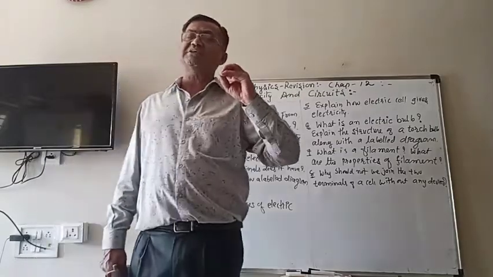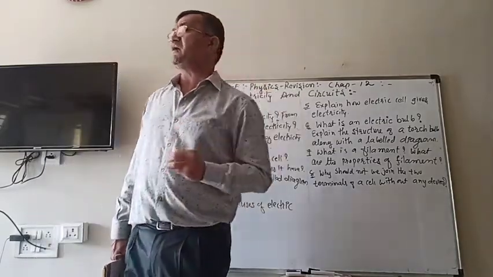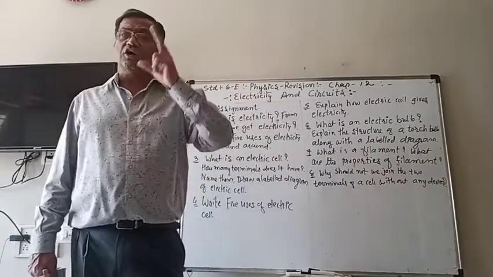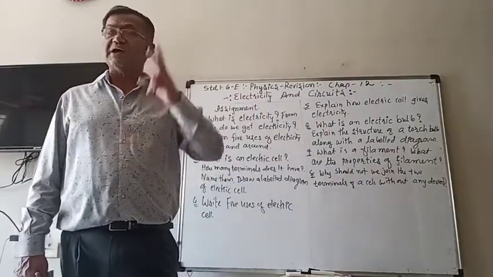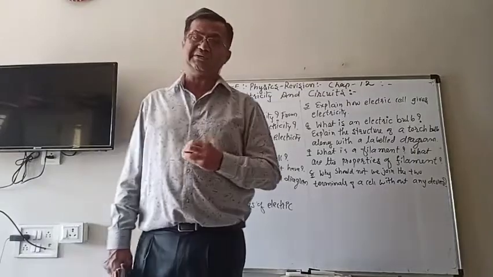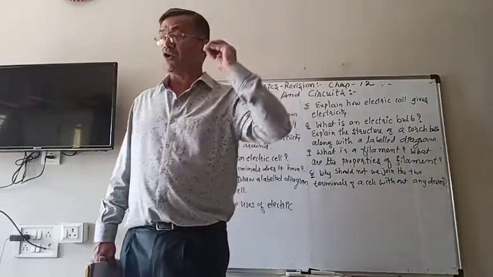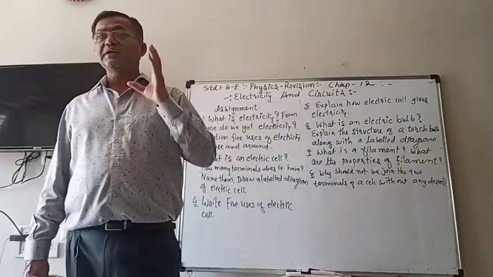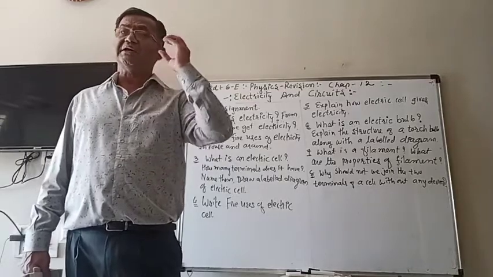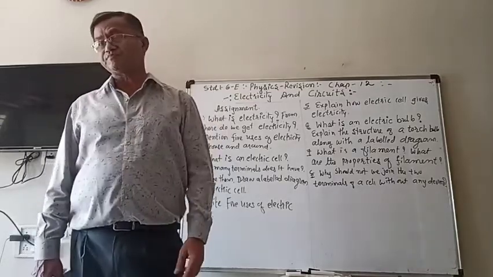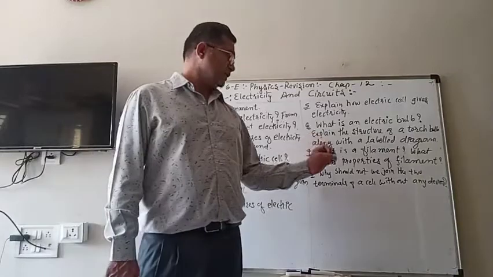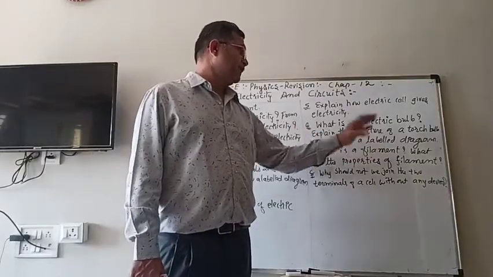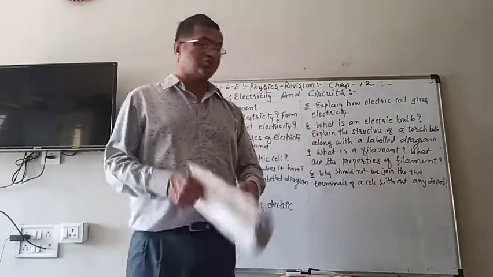So the filament is made from tungsten wire, which can bear high temperature. At a high temperature it doesn't melt, it doesn't get oxidized, and it can bear high electric power also. Those are the properties of the filament.